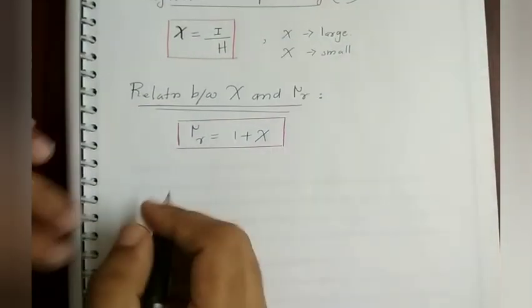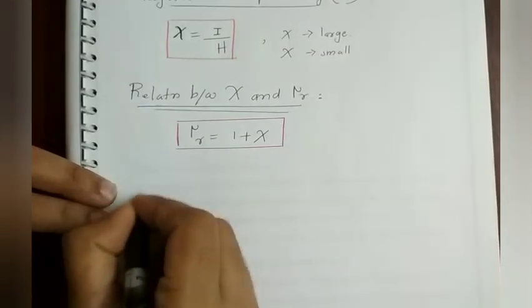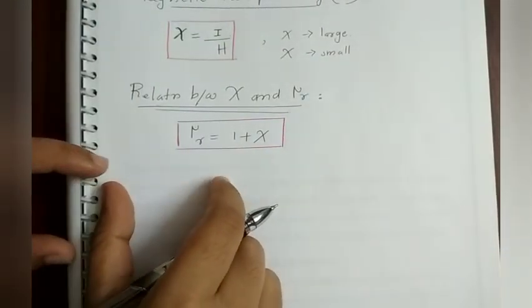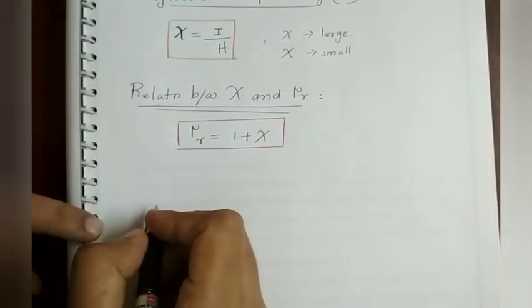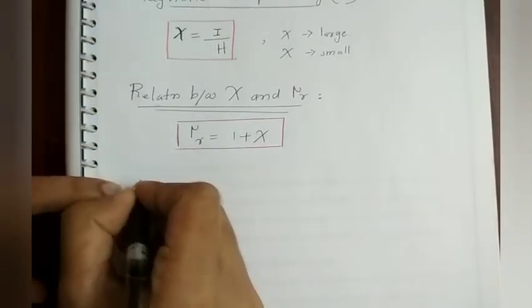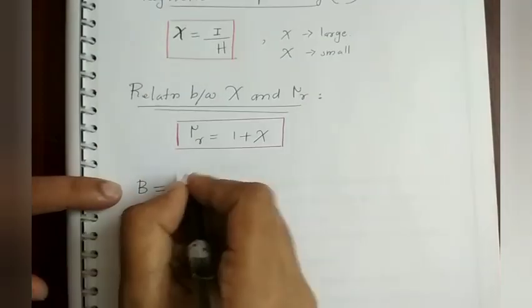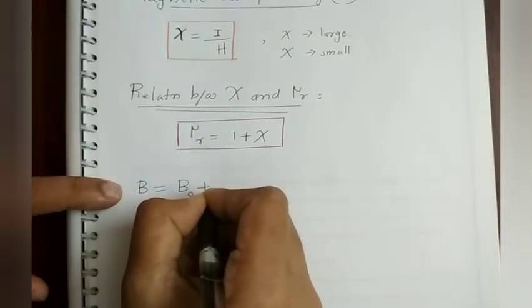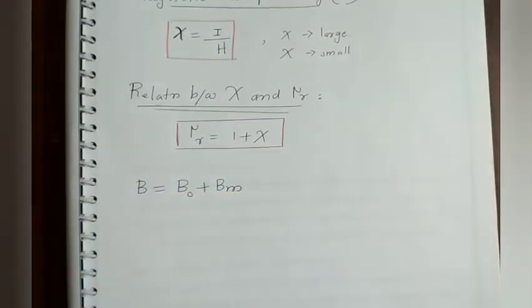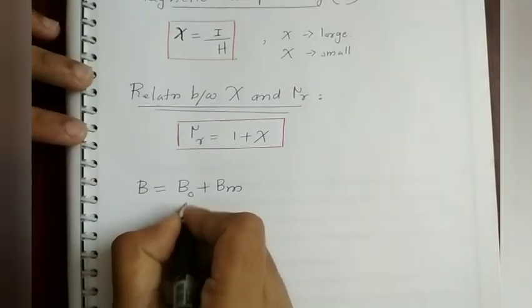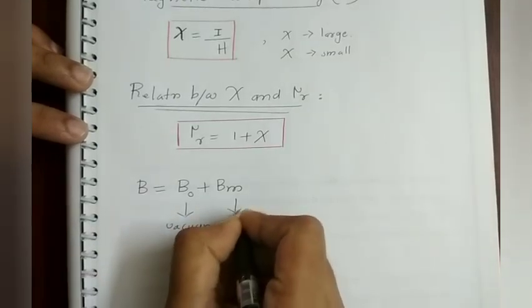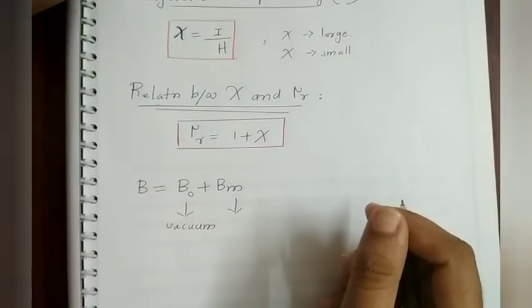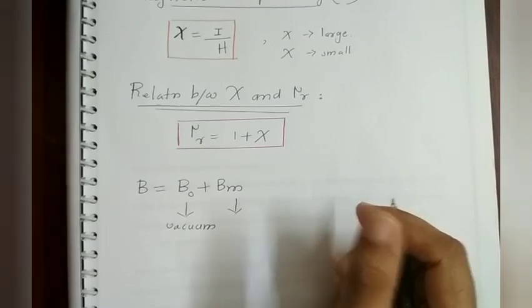So how can we derive this? We place a particular material in an external field, and that material gets converted into a magnet, and the magnetic induction B is given by B is equal to B0 plus Bm, where B0 is the magnetic induction in vacuum and Bm is the magnetic induction due to the magnetizing effect of the external field.